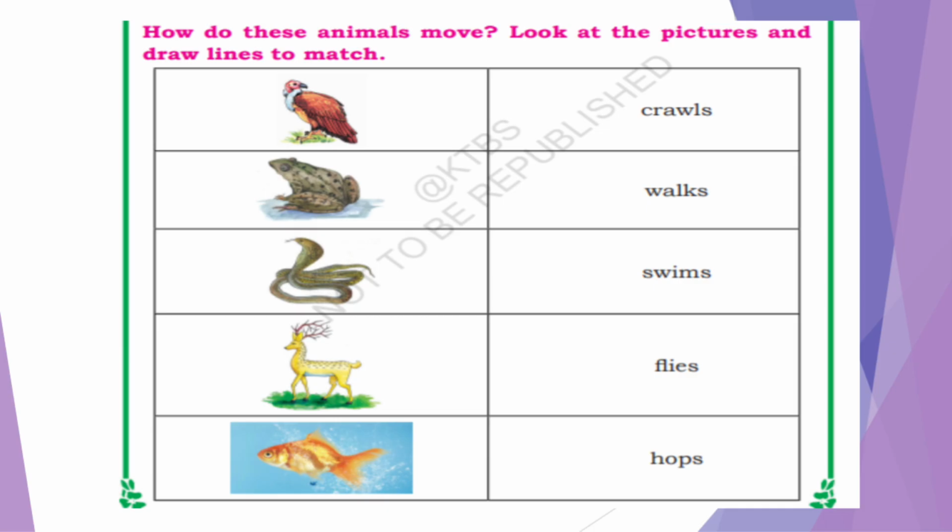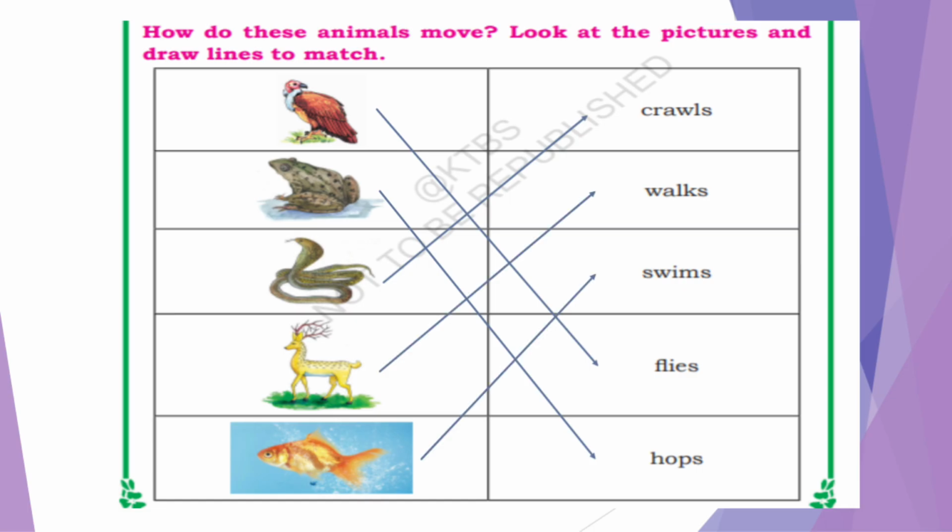First one is eagle. What it does? It flies. Second, frog. How it moves? It hops. Third, snake. How it moves? It crawls. Fourth, deer. How it moves? It walks. And last one is fish. How it moves? It swims. Understood? Eagle flies. Frog hops. Snake crawls. Deer walks. And fish swims.